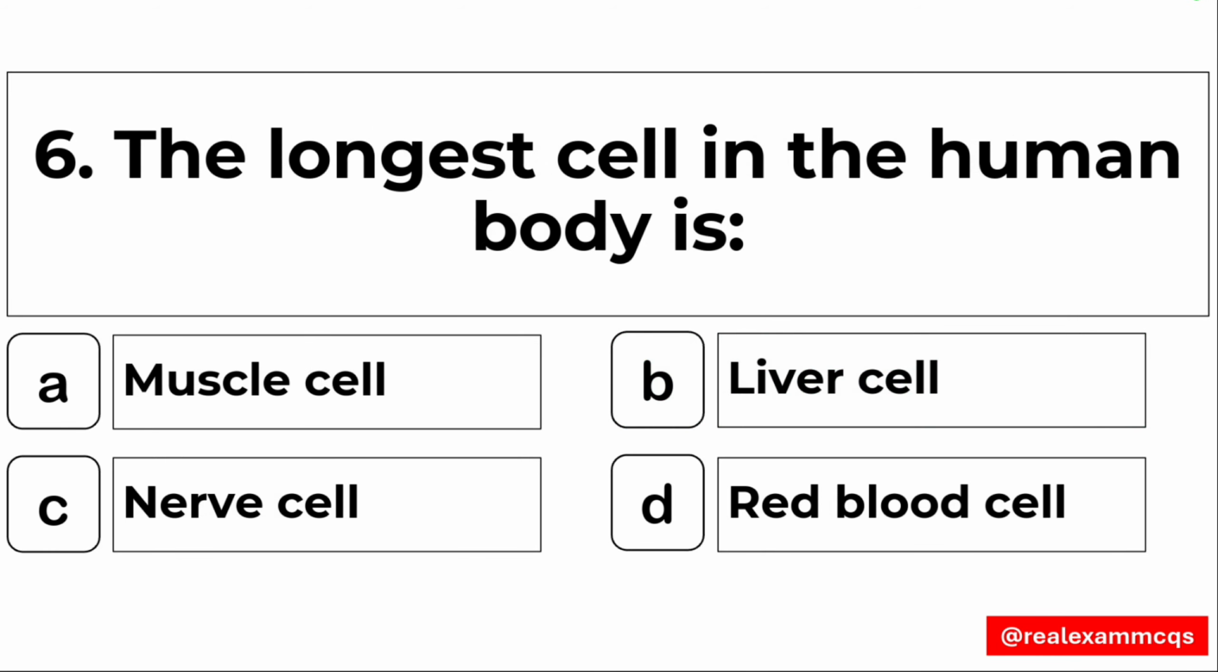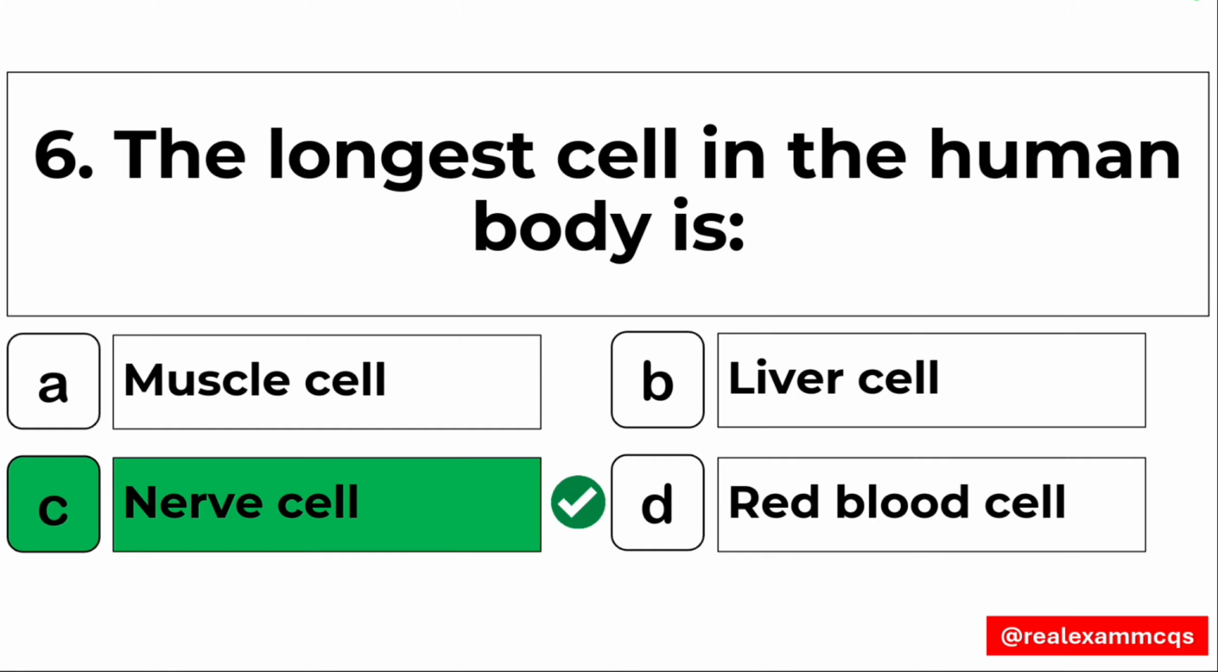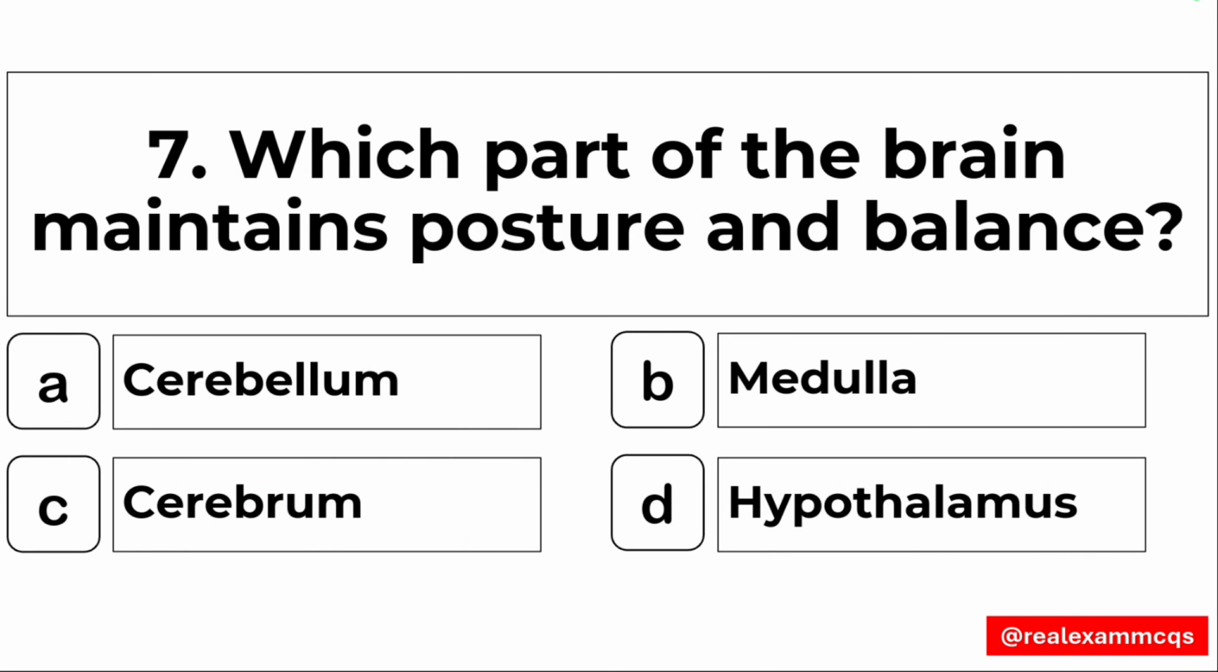Question number 6, the longest cell in human body is? The nerve cells are the longest cells in human body. Option number C is the right answer. Question number 7, which part of the brain maintains posture and balance? Right answer is option number A, the cerebellum.